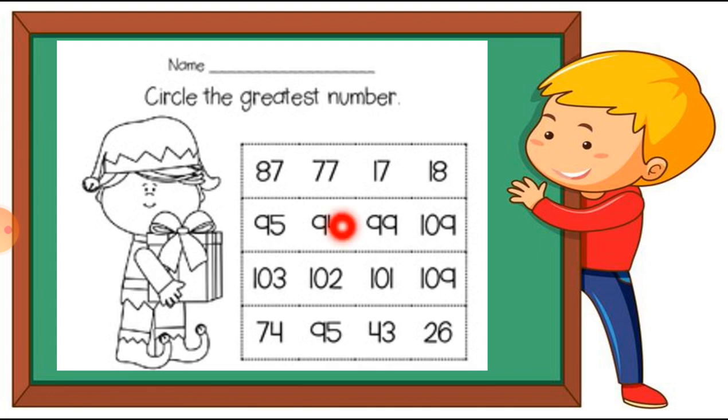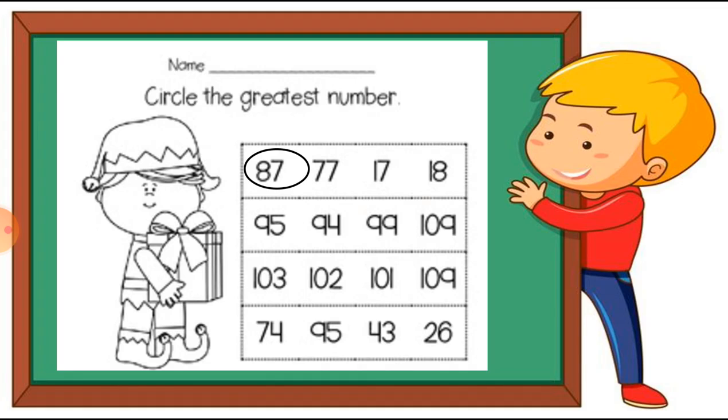Let's see the example of the greatest number. Here some numbers are given. Let's read them first: 87, 77, 17 and 18. So students, which is the greatest number? 18? No. 17? No. 87? I think this is the greatest number, right? So let's circle 87. You can see I circle this number.